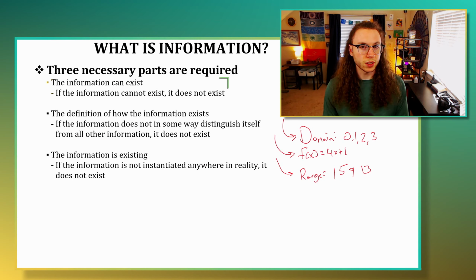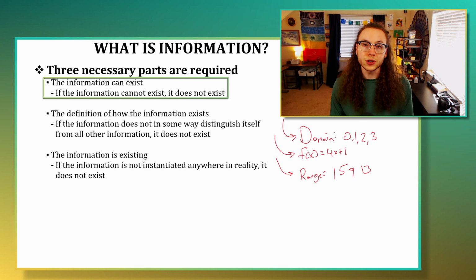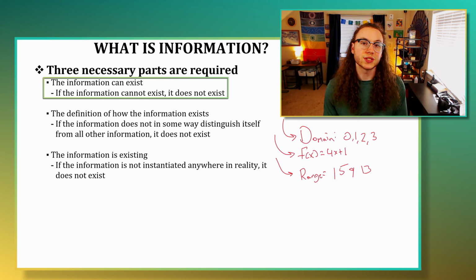So the first requirement of information is that it has the possibility of existing. That is to say that if our function at no point as it operates across the domain of existence reaches some particular value, that particular value therefore does not or will never exist. The nothingness that we talked about in previous videos and these values that existence is not taking are one and the same. It's an oxymoron in a sense to even talk about them because we can't actually talk about something that doesn't exist or doesn't have the possibility of existing.